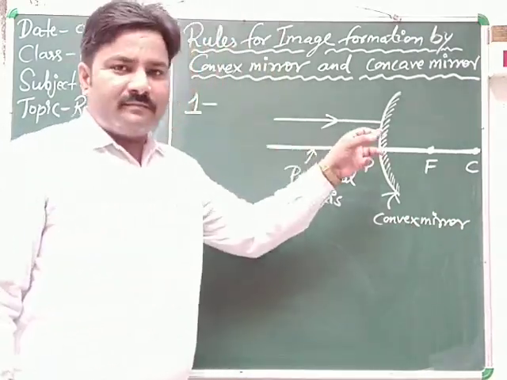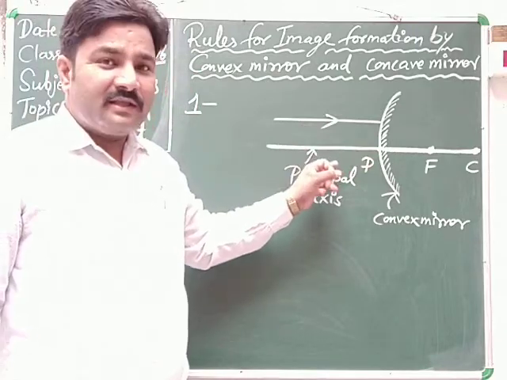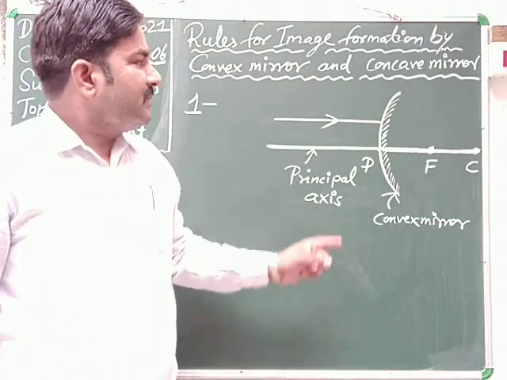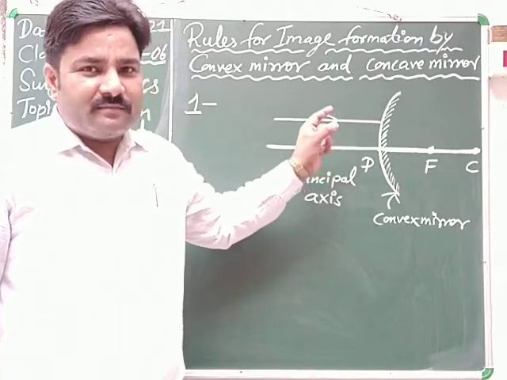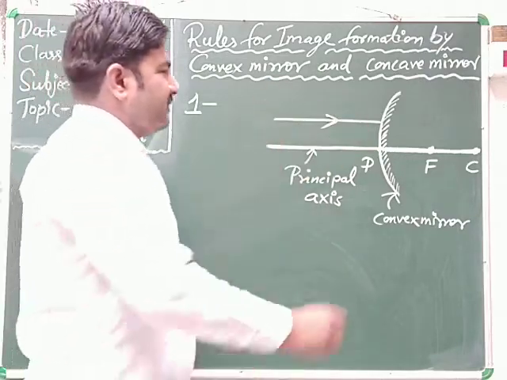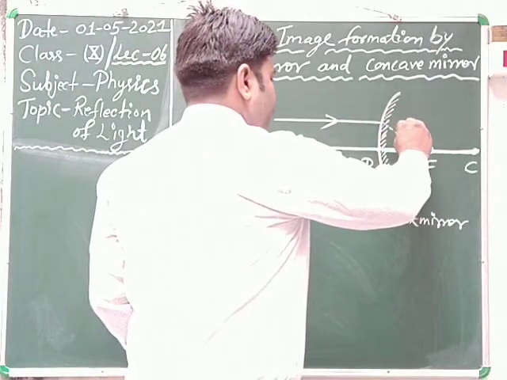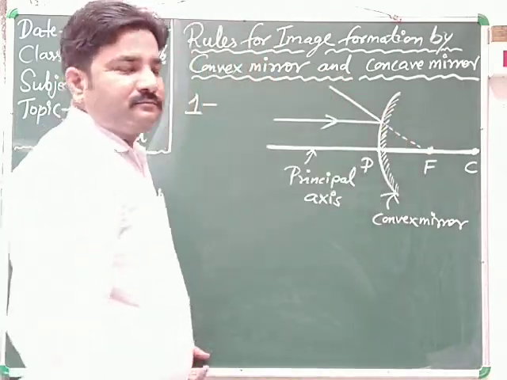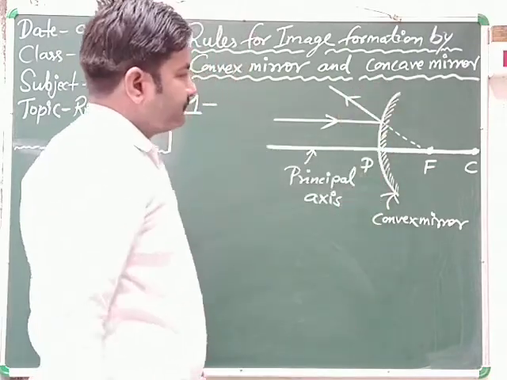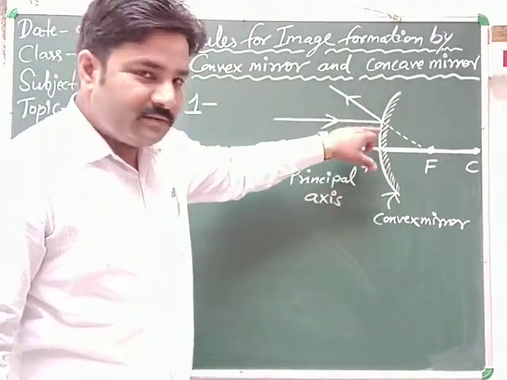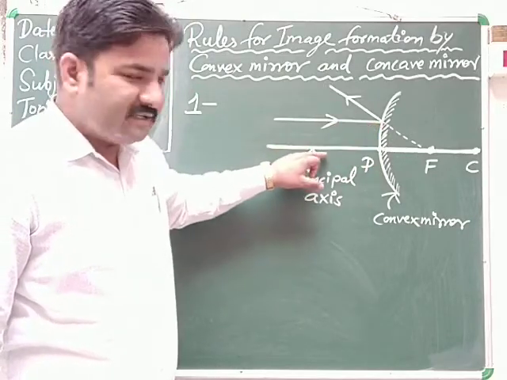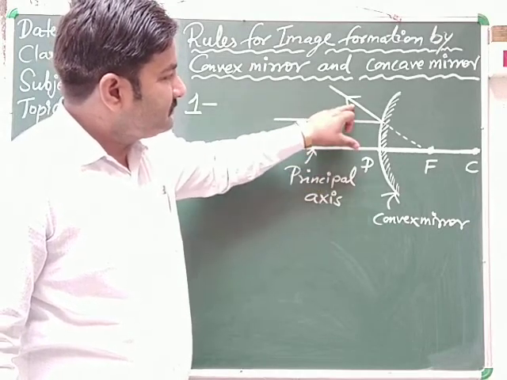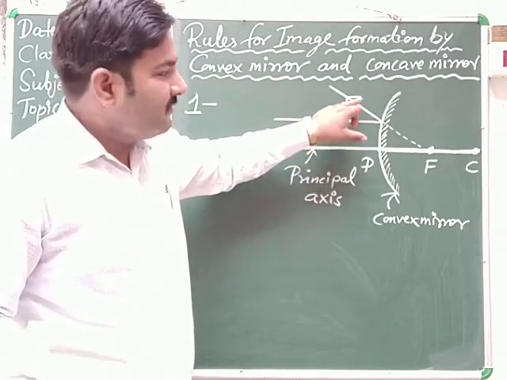When the ray of light comes parallel to the principal axis, then after reflection it appears to come from the focus, in this way. Clear?